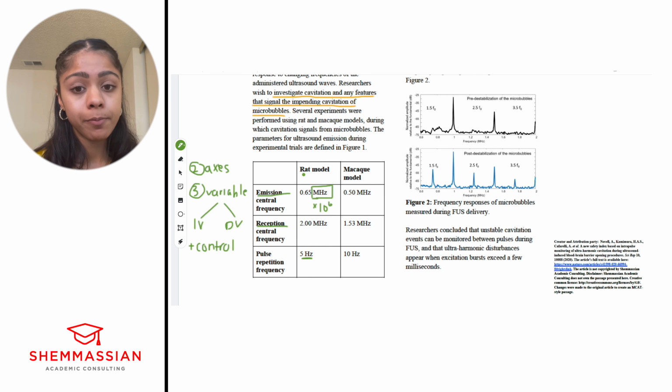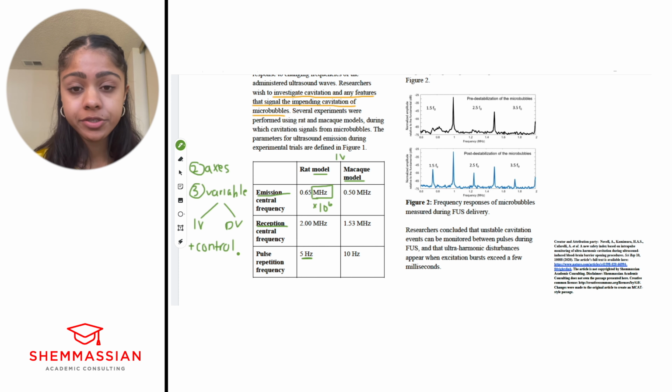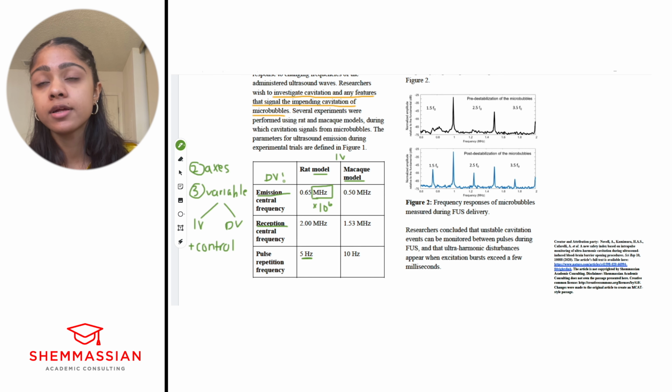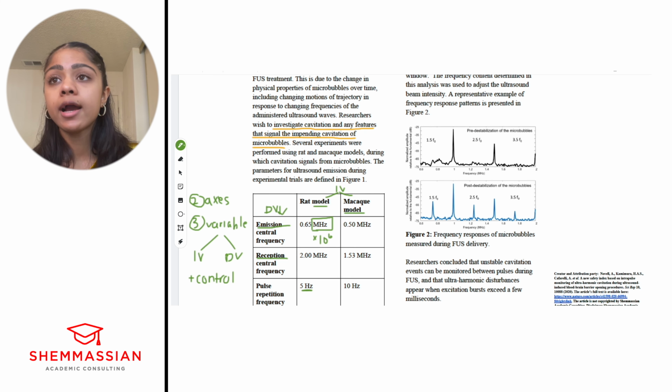Independent variable is what are they manipulating. In this case, it's the type of model, right? So this is going to be the independent variable. These are the type of models. Dependent variable, what are you measuring, right? This is going to be the frequencies and the components, right? Those are going to be the dependent variables, going down this way. These are going to be the two independent variables. Okay, so now we've got title, axes, variables.